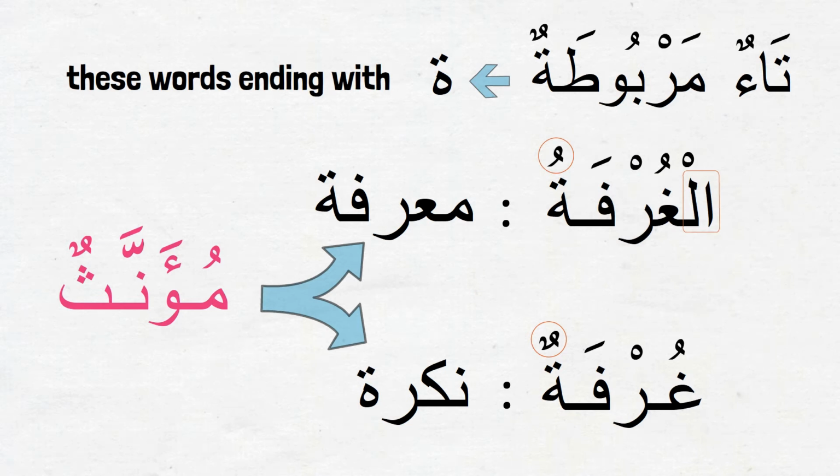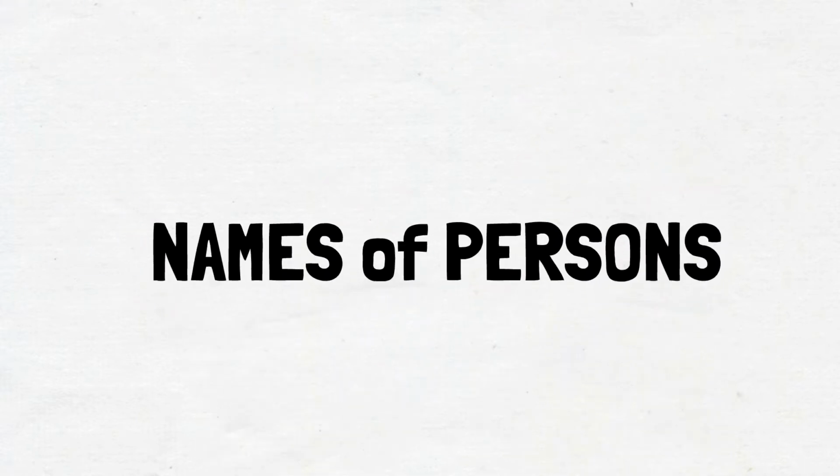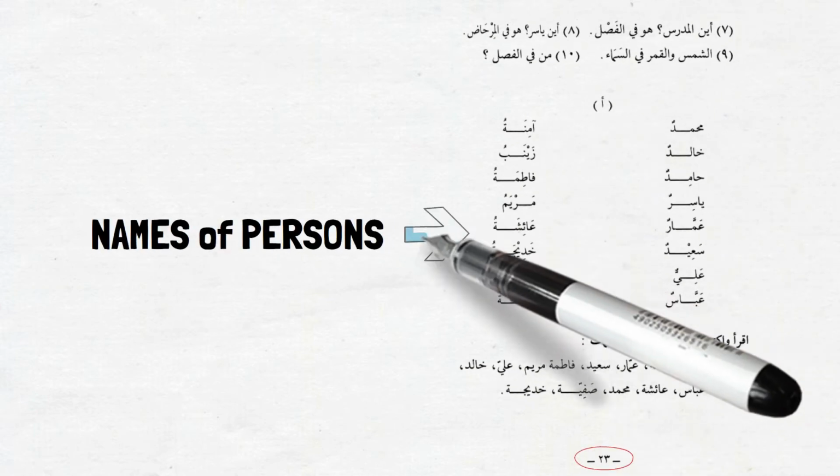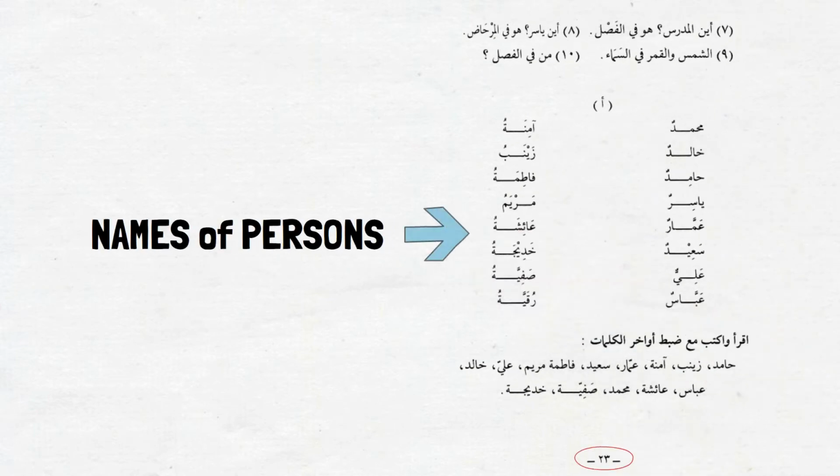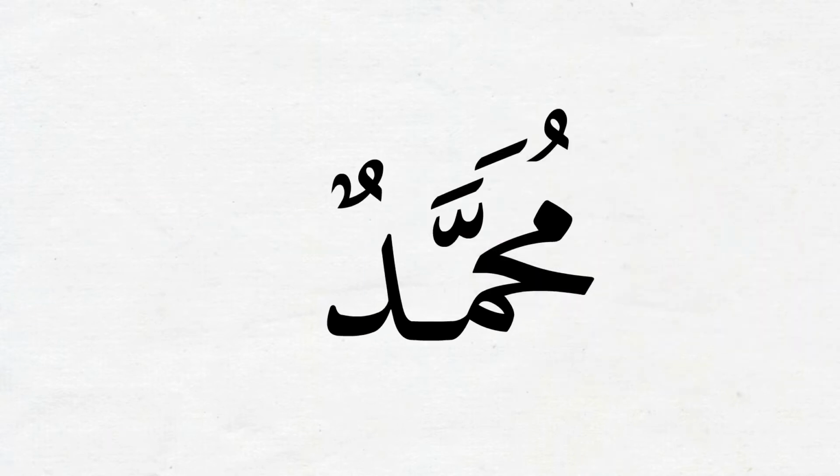Now let's learn about a special type of ism, which is the names of persons. In the middle of page 23 of book 1, we have two columns. The left one contains a list of girls' names, so these names are by nature feminine. And on the right we have the boys' names. They are naturally masculine ism. Let's go ahead and read them and get familiarized with them because we will start using these names from this lesson forward, insha'Allah. Let's first read the boys' names in the right column. I will read them and you try to repeat after me, okay?